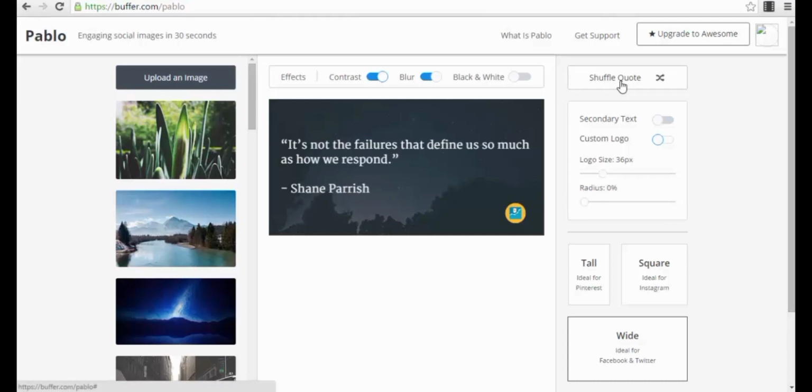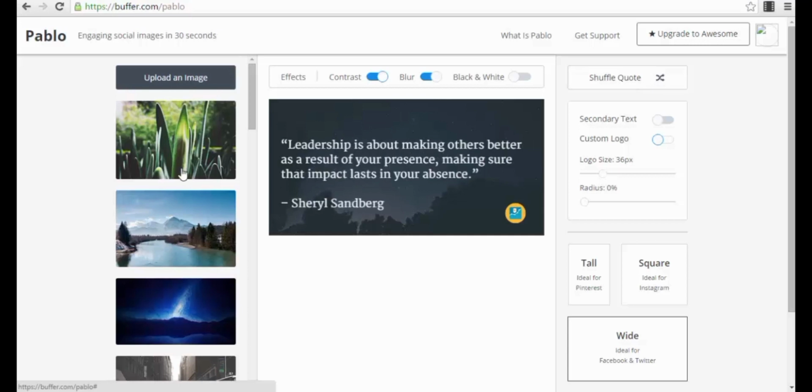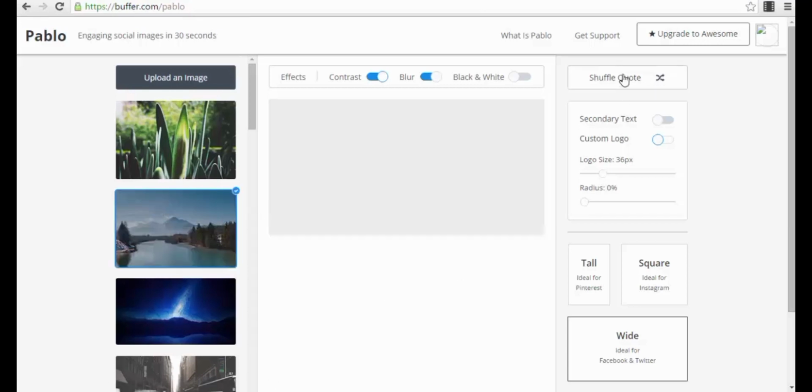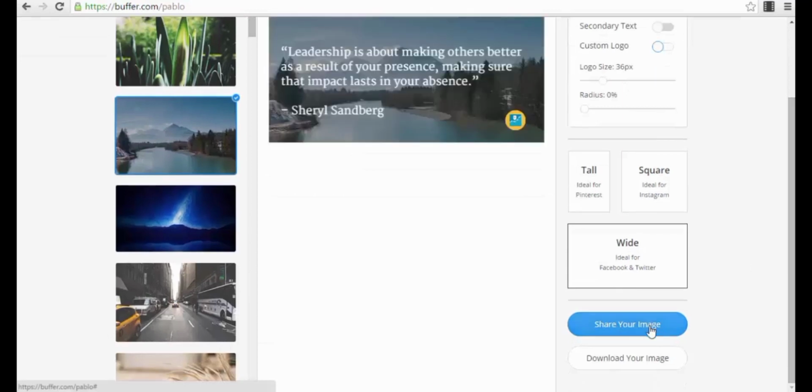And then you have the option. For example, here, this is actually very nice. If you do not like the quote you see here, you can shuffle quotes. It will change your quote, so you don't even have to look for quotes on the internet. You just shuffle the quote, you find the good one for that day, you select a background, and then you just share your image.